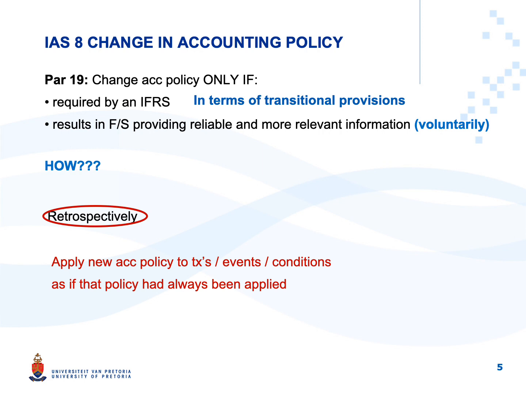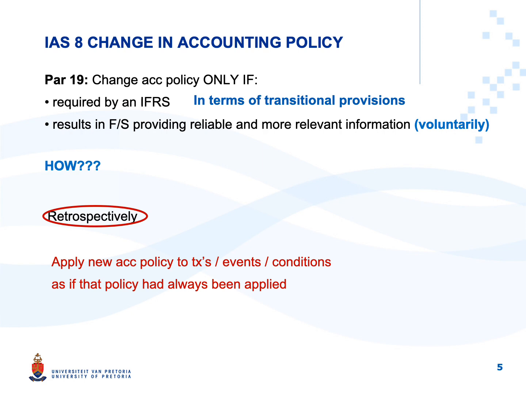If an IFRS requires a change in accounting policy, you will look at the transitional provisions in that IFRS to determine how to account for the change in policy. If it is a voluntary change to provide more reliable and relevant information, IAS 8 says that the change in accounting policy needs to be applied retrospectively.